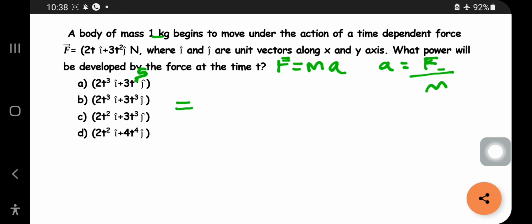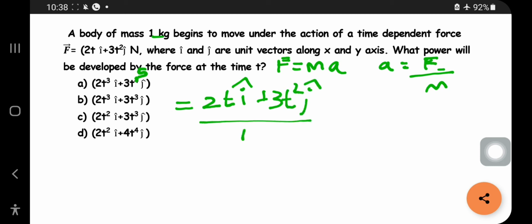So you will get it as 2t i cap plus 3t square j cap by 1. Mass is 1. Acceleration is equal to dv by dt.